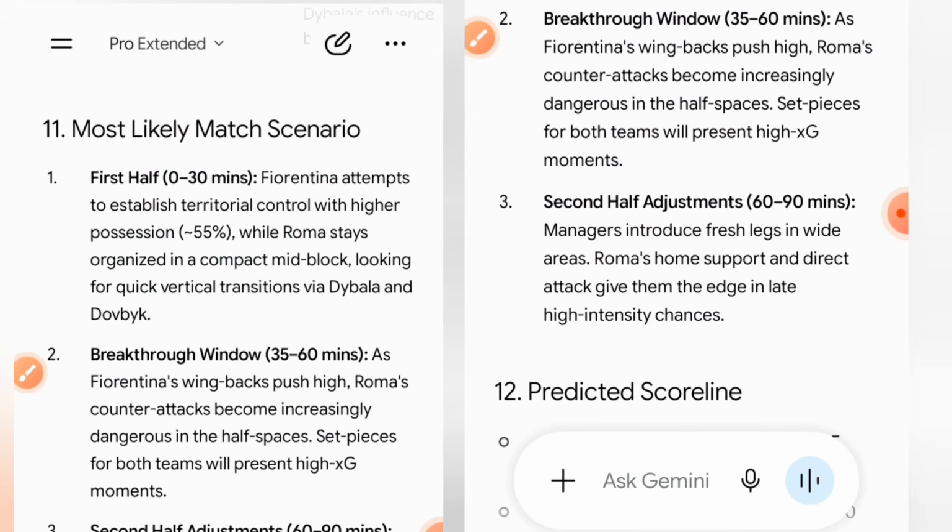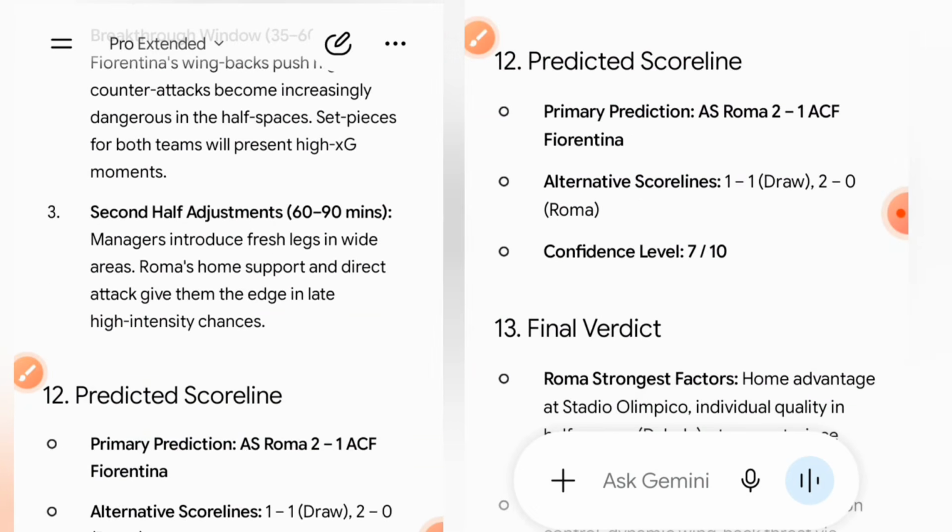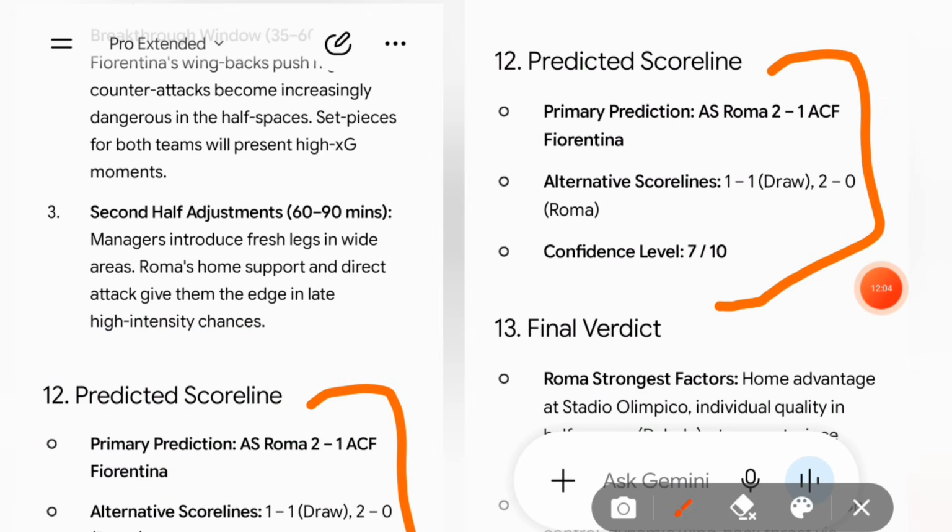So what I actually have here suggests that AS Roma is highly expected to win this particular match, but based on the alternative scoreline information that we are currently having, which is 1-1 and 2-0, it shows that there can be a little bit of a twist in this particular match. However, my final prediction and final observation on this particular game is that the away team, which is Fiorentina, not to score more than 2 goals.